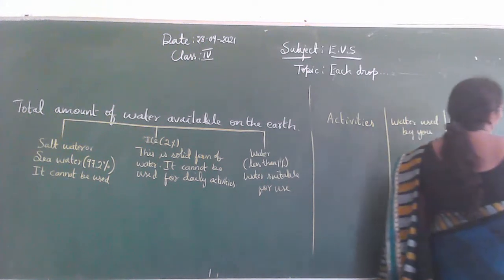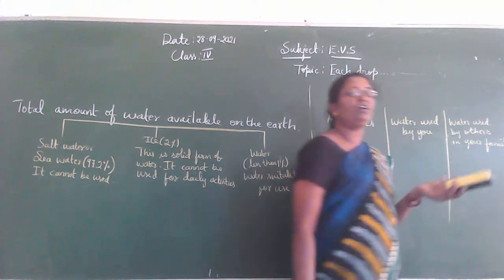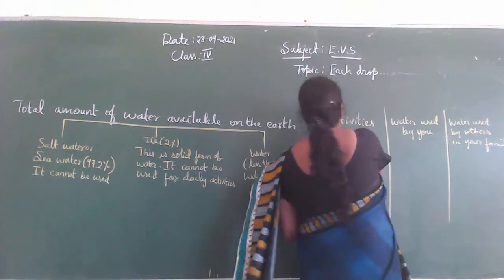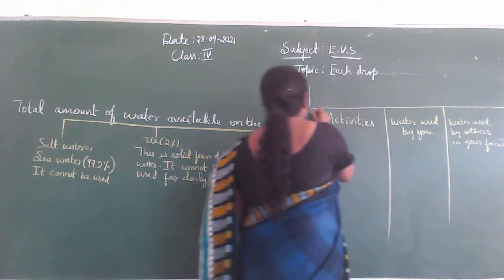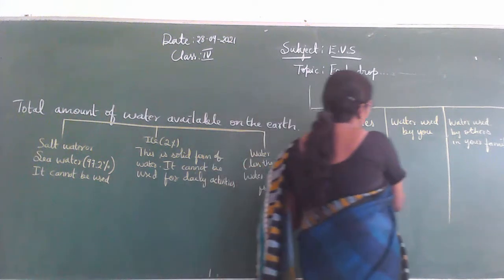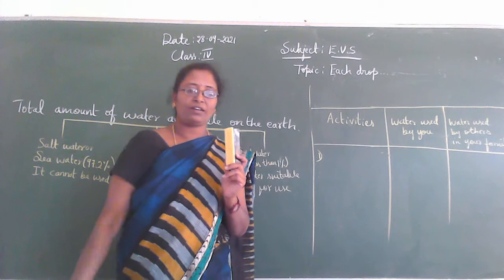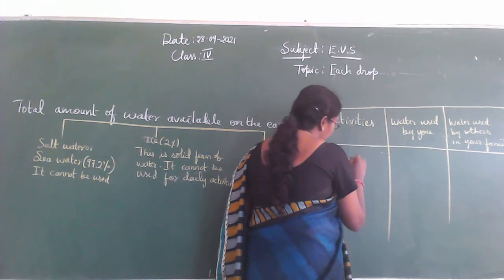So, in the last column I am going to write the total measurement of the water. Okay, how much of water your family used in one activity. So, let us do only, I am going to write two activities. One is washing the face.